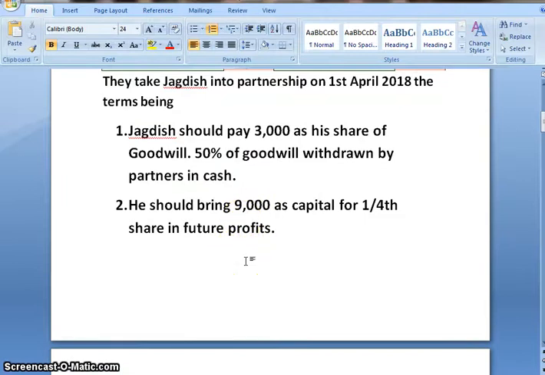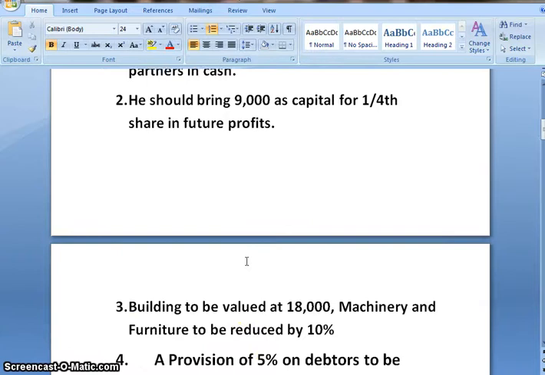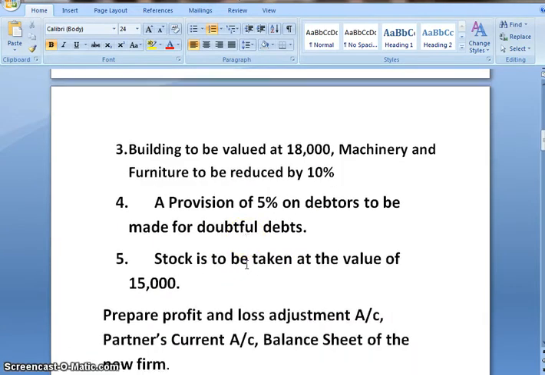He should bring 9,000 as capital for 1/4 share in future profit. Building to be valued at 18,000. Machinery and furniture to be reduced by 10%, a provision of 5% on debtors to be made for doubtful debts, stock is to be taken at the value of 15,000.